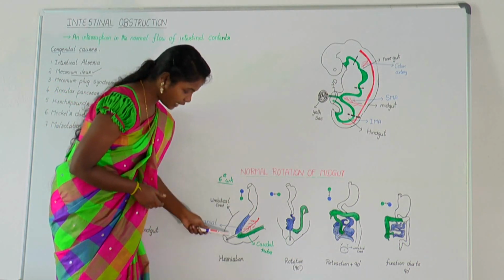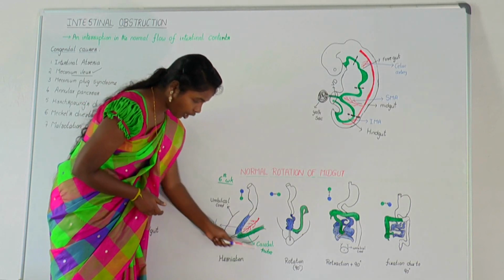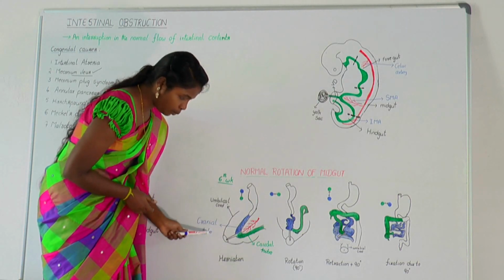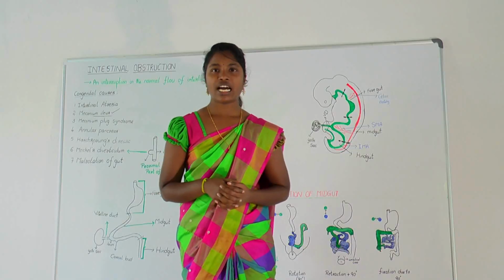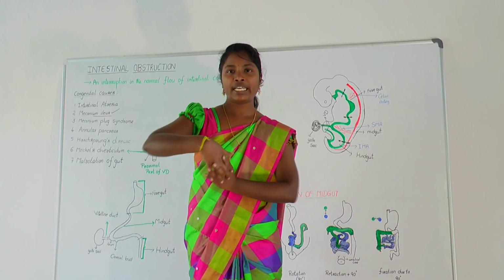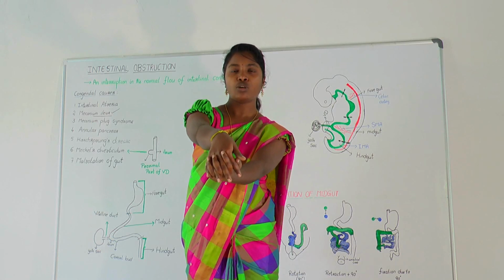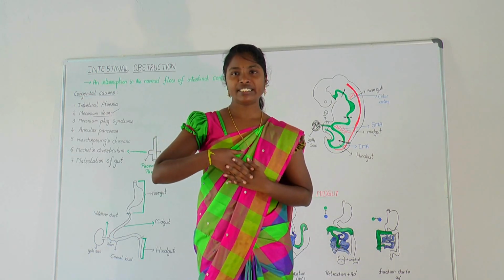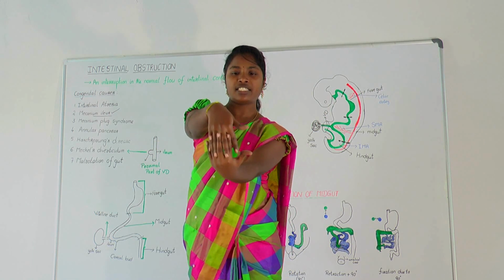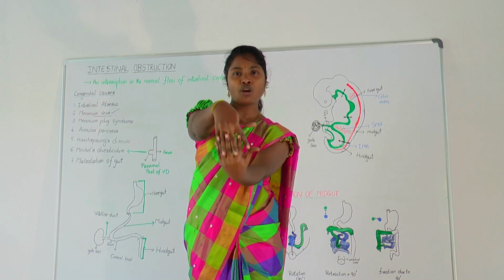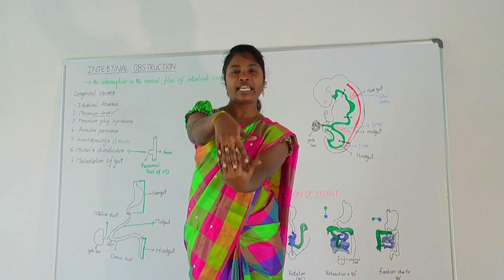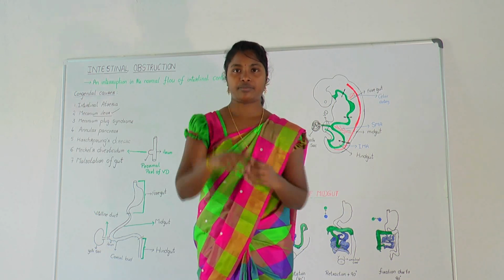Midgut loop has cranial tube and caudal tube. Cranial tube is in blue color, caudal tube is in green color. At 6th week, midgut loop herniates out of the body and goes back into the body by 10th week. Look at my hands. This is cranial loop, this is caudal loop. This is on top and this is below by the end of herniation.